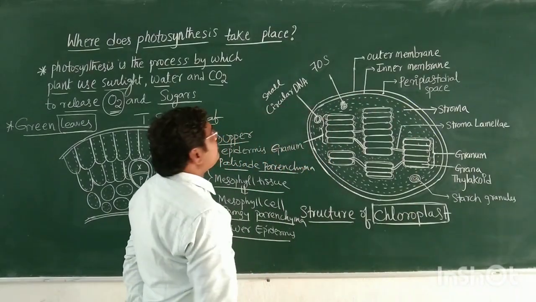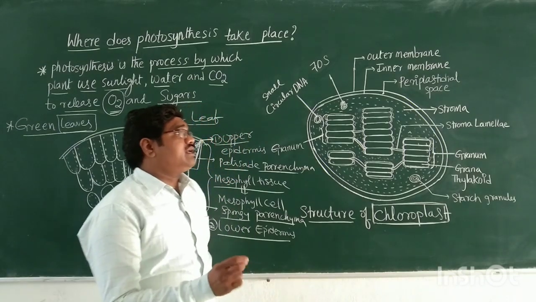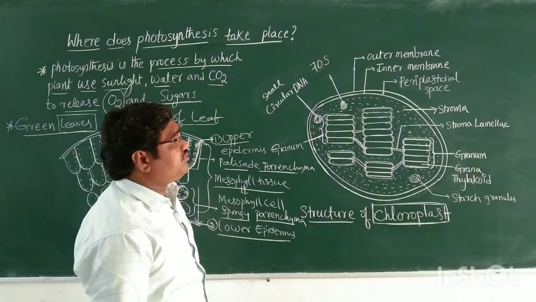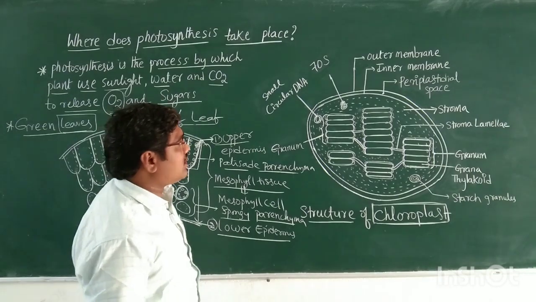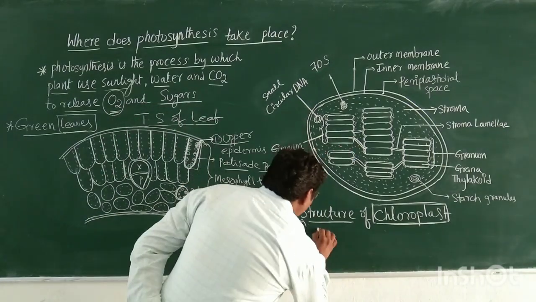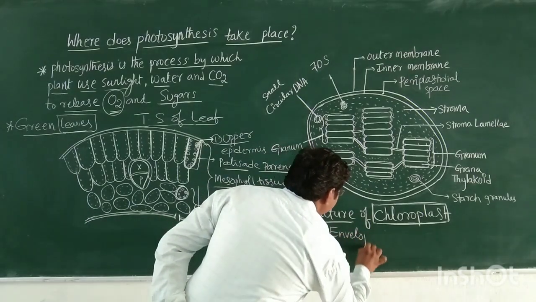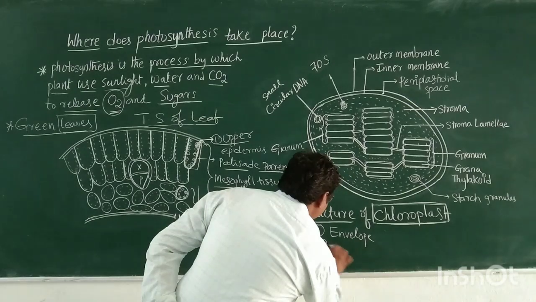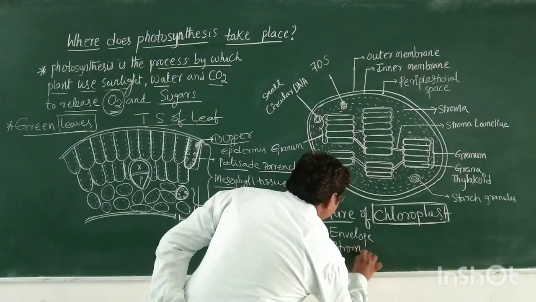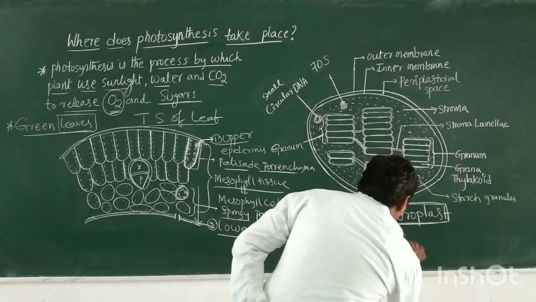The chloroplast contains three regions. The first region is called the envelope, the second region is called the stroma, and the third region is called the grana.